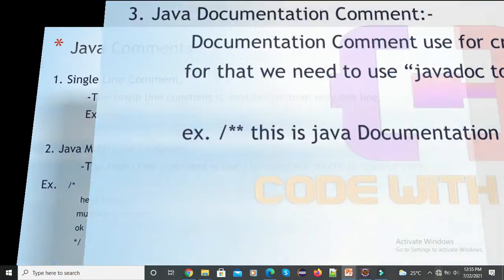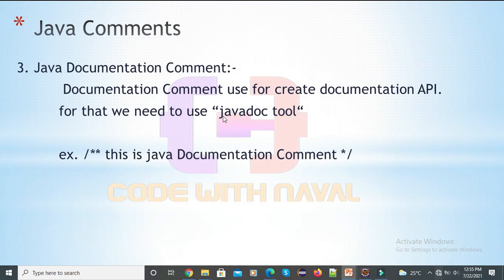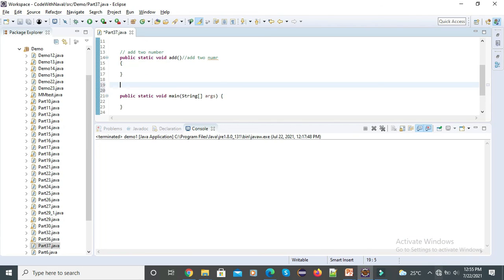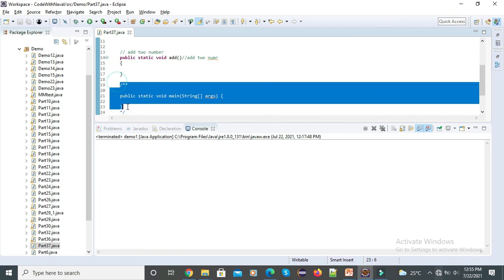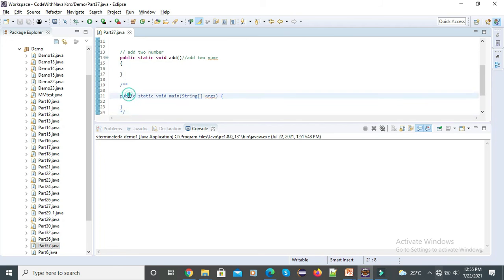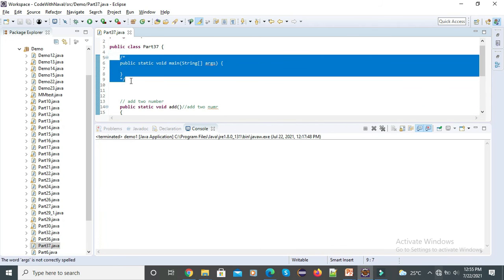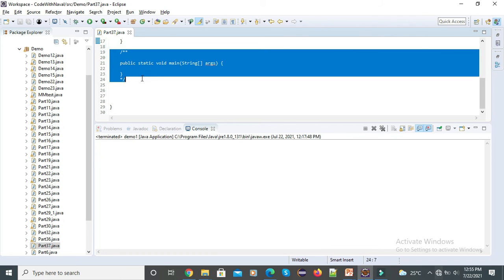Then we have the documentation comment. For that we have to use the javadoc tool. To use this documentation comment, I'll write slash double star, then the closing star slash. This is a documentation comment. Here we saw the single line comment, the multi-line comment, and the documentation comment.